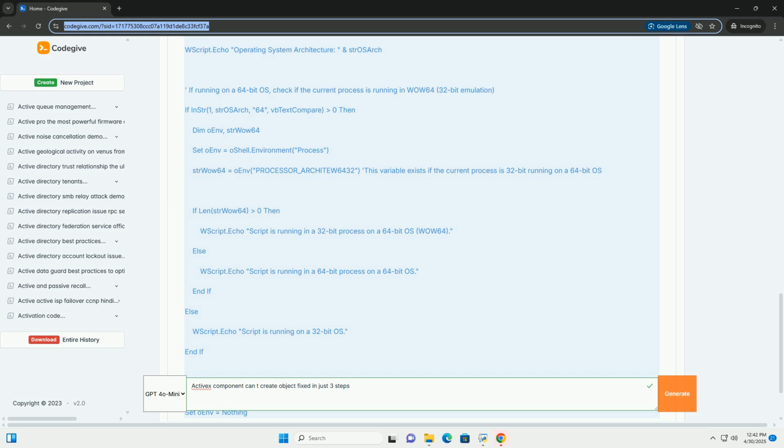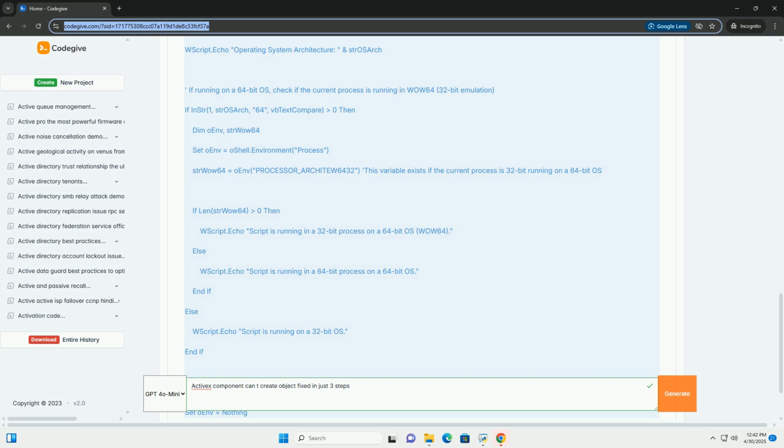4. Data Execution Prevention, DEP. DEP is a security feature that helps prevent malicious code from running. In some cases, it can interfere with legitimate ActiveX components. You can try adding the application or script to the DEP exception list. Use with caution.